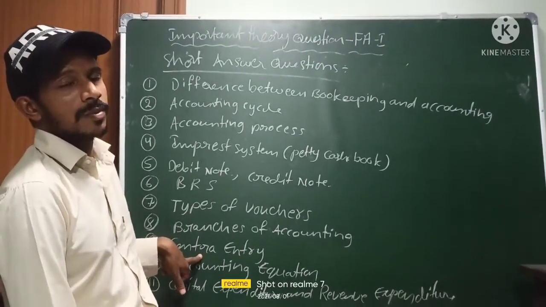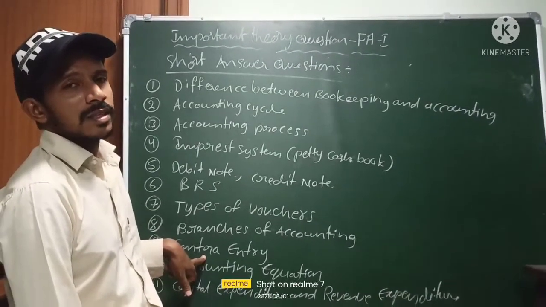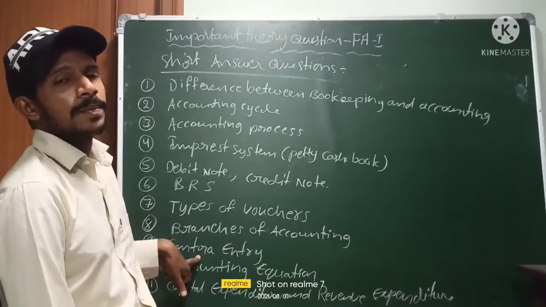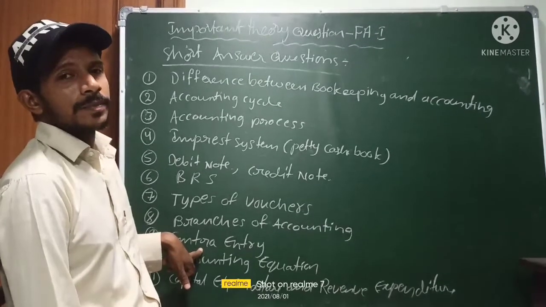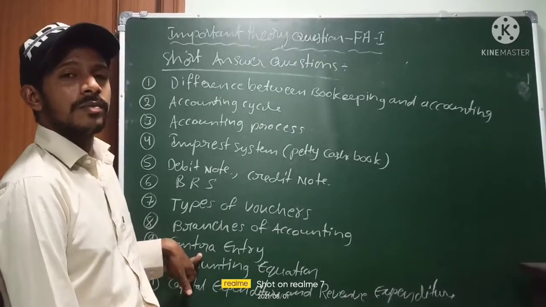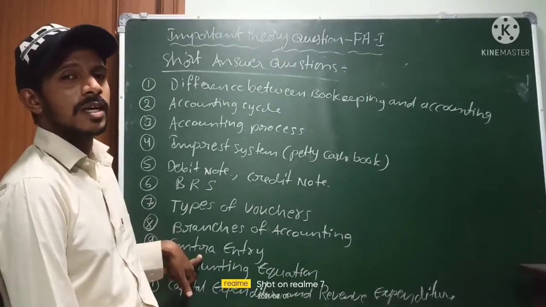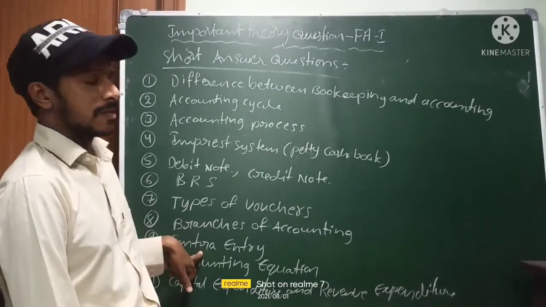Contra entry: when you are preparing the triple column cash book, contra entry we are writing. So if you get the debit side and credit side both, it is a contra entry, and here you need to write the reasons for the contra entry. When you deposit your amount in the bank, when you withdraw amount from the bank, you will get the contra entry. So you need to post the debit side and credit side compulsorily. You should indicate with a C.